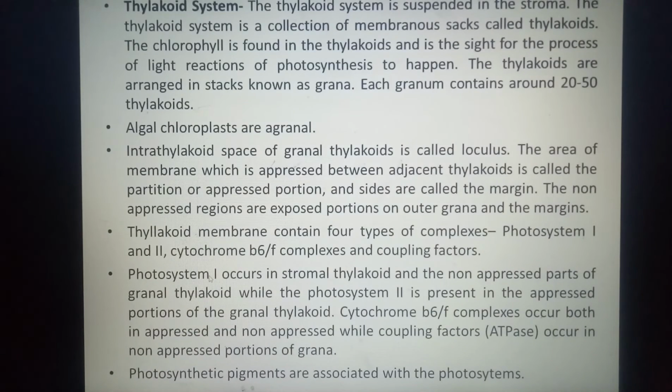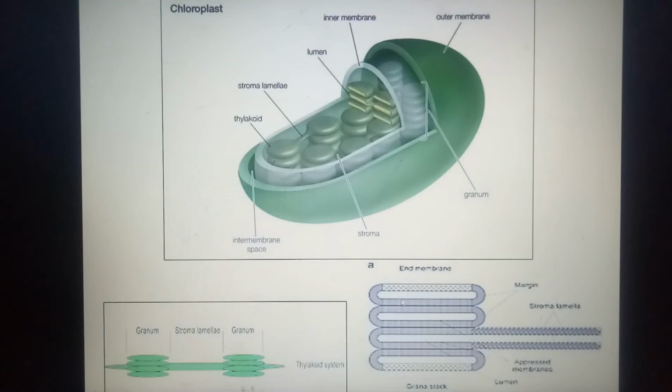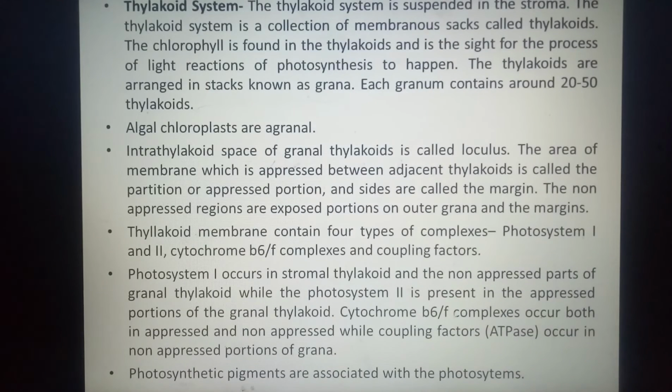यहाँ पे photosystem 1 जो है वो मिलता है, and photosystem 2 is present here in the appressed portion, जो कि धंसी हुई, जो एक दूसरे के सामने फेस करती हुई जगह है, यहाँ पे appressed portion में है the photosystem 2. Cytochrome B6 and F complexes, they occur both in appressed and non-appressed portions, so they have a distribution throughout the thylakoid membrane, but the ATPases they are present in non-appressed portions of the grana.